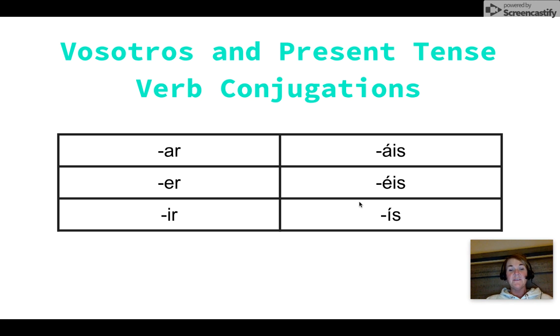For ER verbs, you will drop the ER and then you will add éis, and that is pronounced ace. And for IR verbs in the present tense in vosotros, you are going to drop the IR and then add ís, and that is pronounced is. So ice, ace, is.